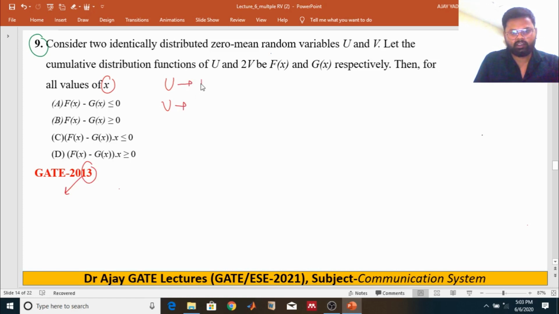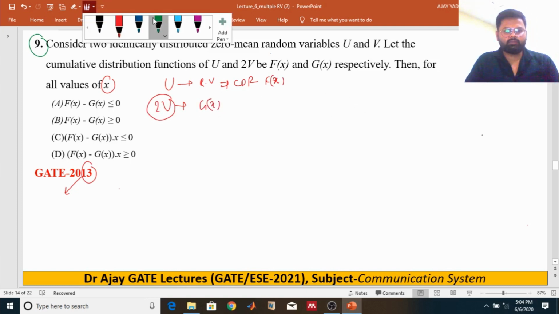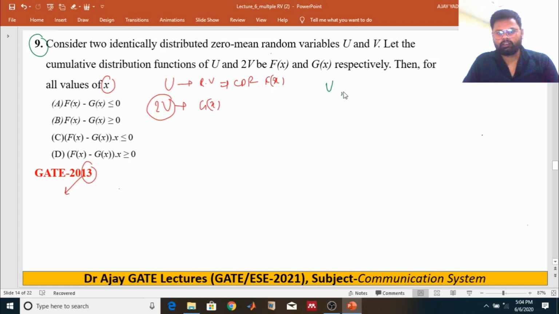This is the random variable, and this is the CDF. The cumulative distribution function of random variable U is denoted by F of x, and that of 2V is denoted by G of x.